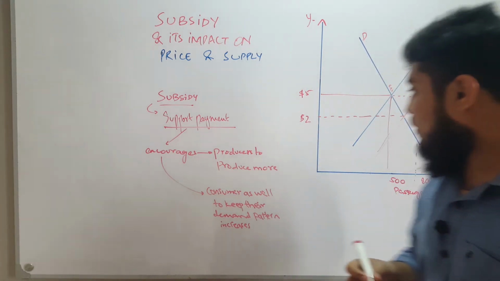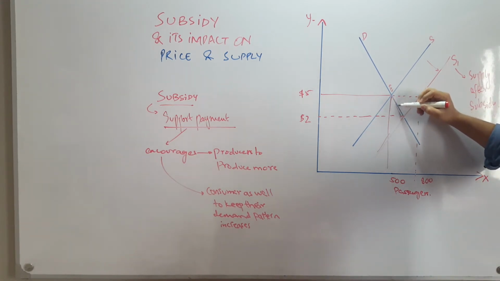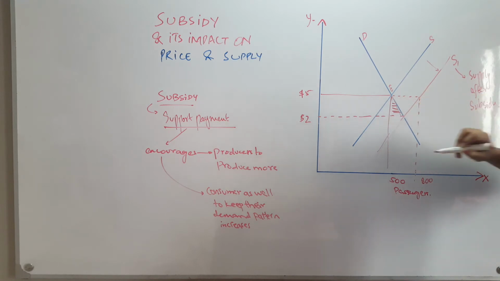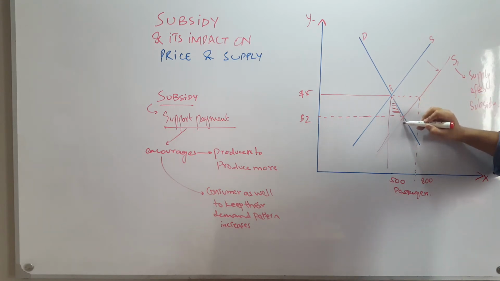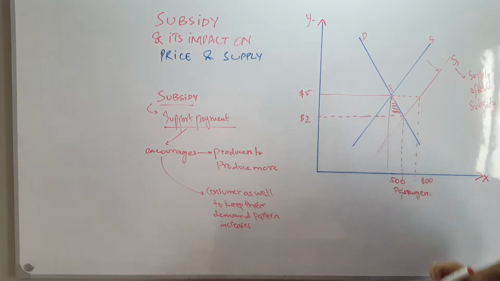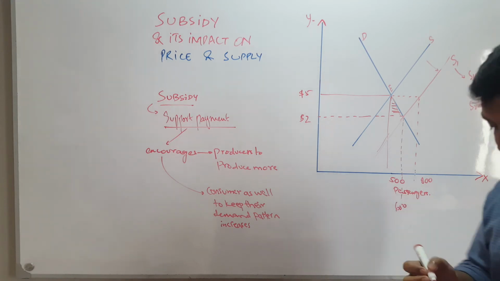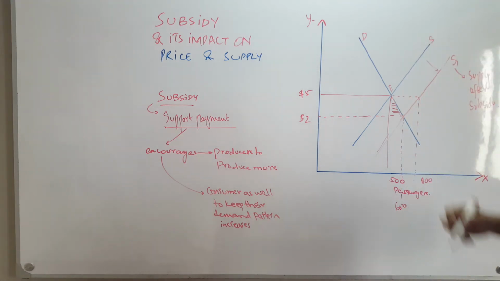At this price, the demand is now raised. The quantity demanded increases, and a new equilibrium will be reached at this point, where, let's say, 650 passengers are there, and the firm is not producing more than this.